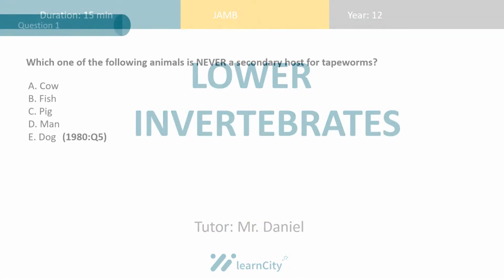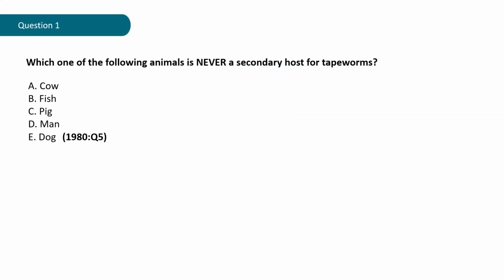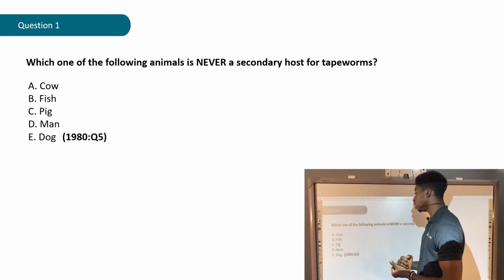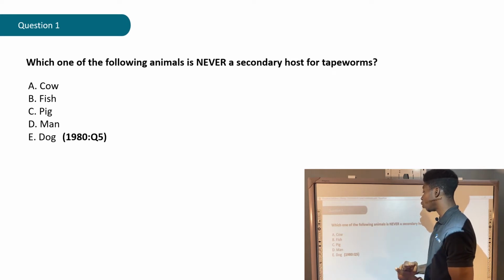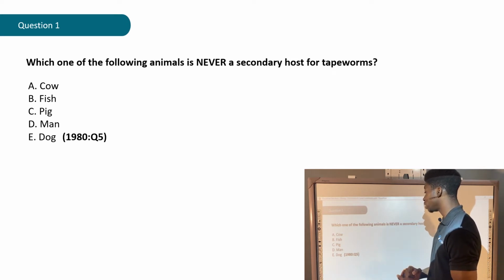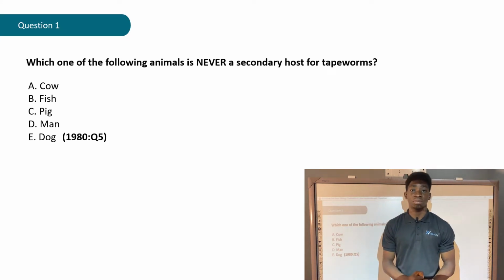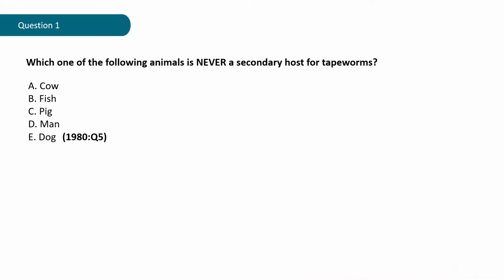Question 1. Which of the following animals is never a secondary host for tapeworms? A. Cow, B. Fish, C. Pig, D. Man, and E. Dog. That question is from the year 1980, question 5. Let's give it a try. Okay, let's see what the answer says.